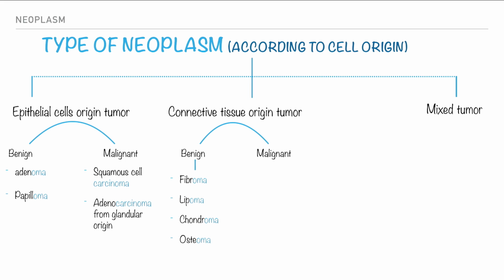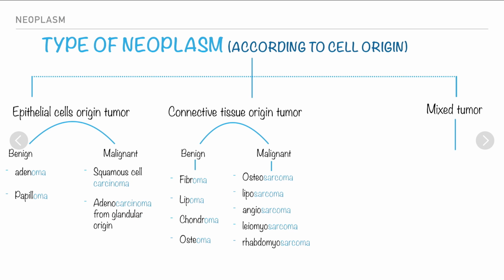Benign, for example, fibroma, lipoma, chondroma, and osteoma. Malignant, such as osteosarcoma, liposarcoma, angiosarcoma, leiomyosarcoma, and rhabdomyosarcoma.